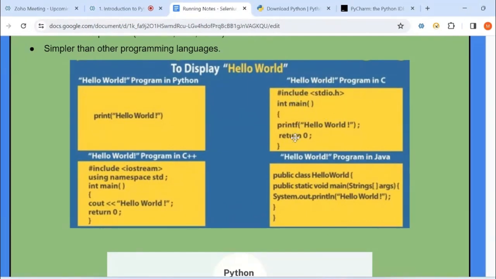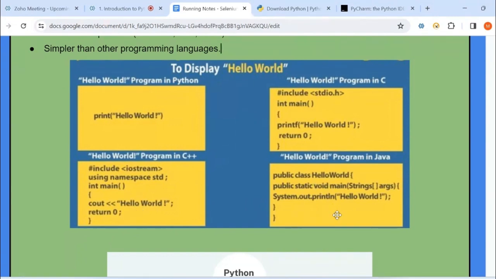You have to define the main block, and inside the main block you have to use the printf command for printing hello world or whichever statement you require. The same in C++: how you define the main block and the include is the same, like #include <iostream>, input output stream, using namespace std. int main, you have to define the main block, and inside the main block you use cout and hello world. This is the command you use in C++ to print any statement.